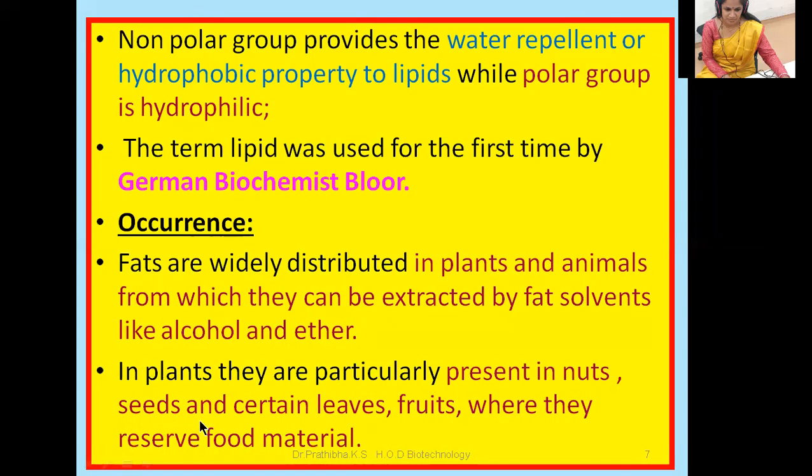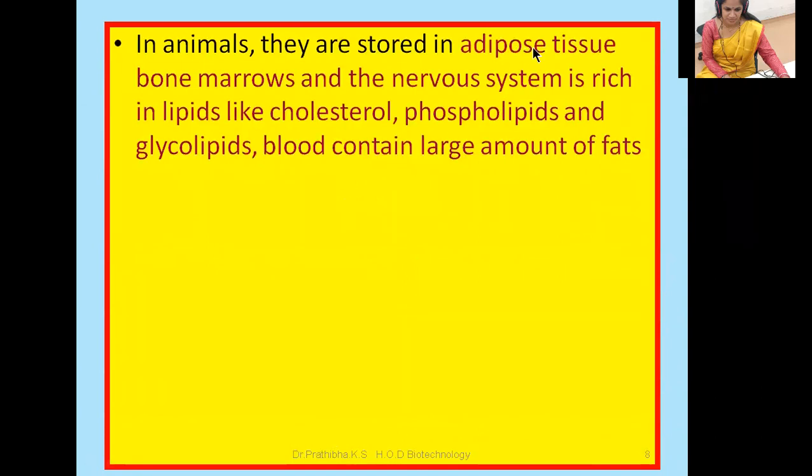In the previous slide, we discussed that in plants we can see their presence in nuts, seeds, and certain leaves and fruits, where we find the reserve food material. Whereas in animals, we can see them in adipose tissues, bone marrow, and the nervous system, which is rich in lipids like cholesterol, phospholipids, and glycolipids, and also blood contains a large amount of fats. Okay, this is about the occurrence.